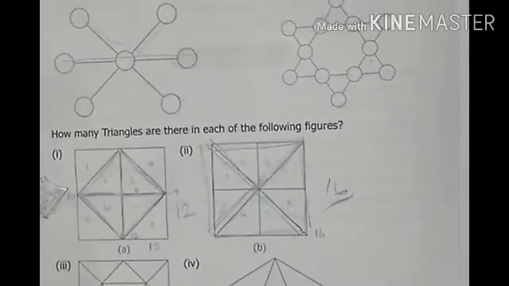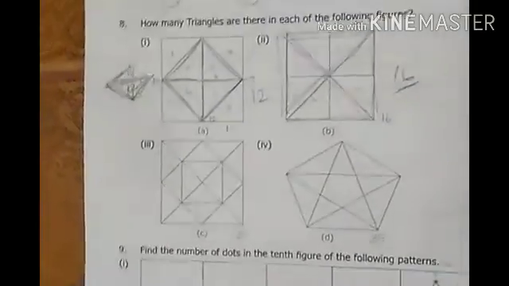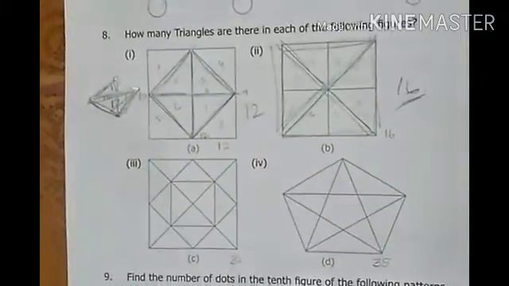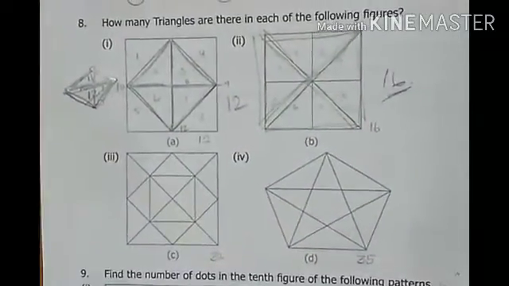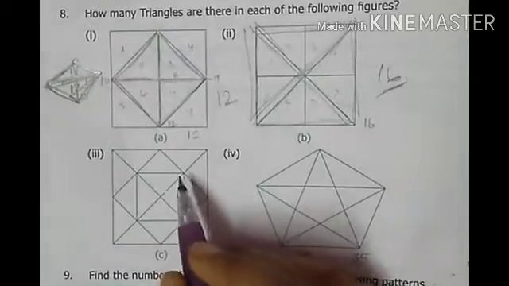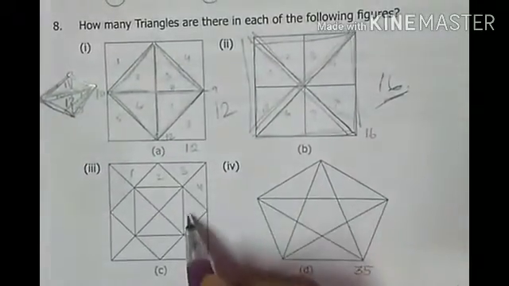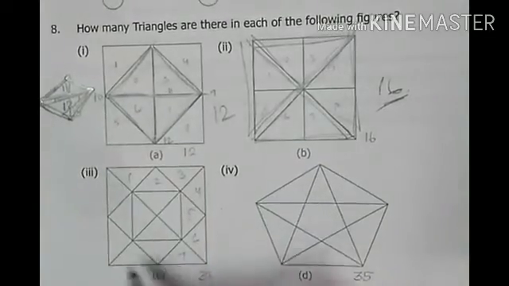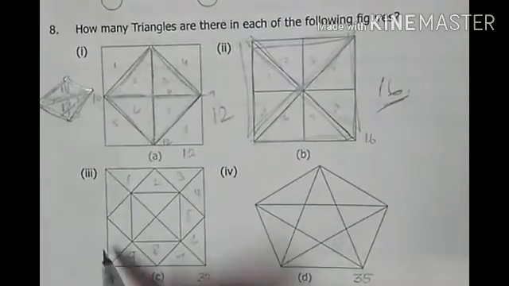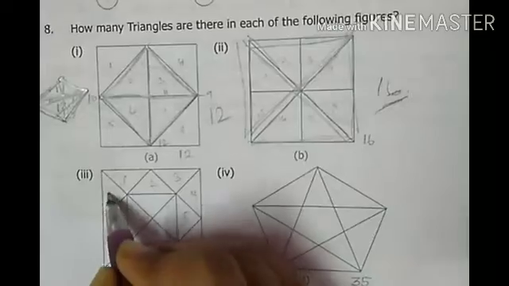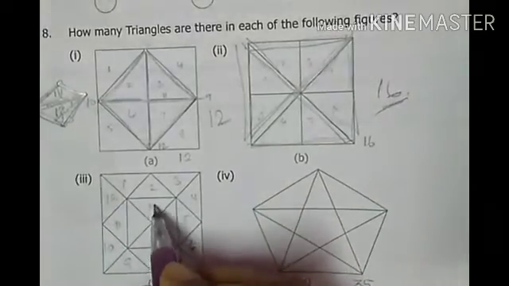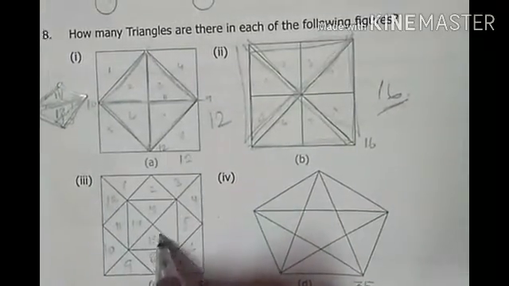Now we will go for the third question. How to solve this third question? See how to solve. Just see how many triangles are there. 1 2 3 4 5 6 7 8 9 10 11 12 13 14 15 16.